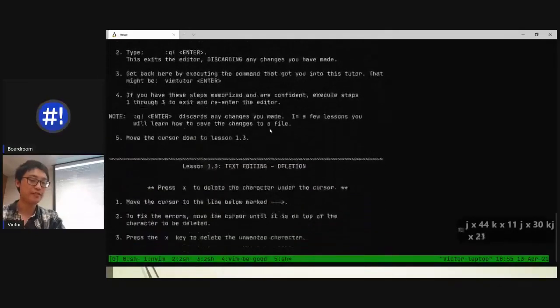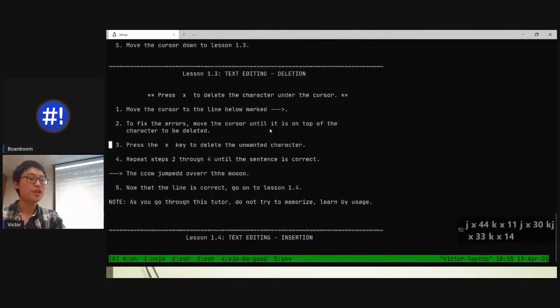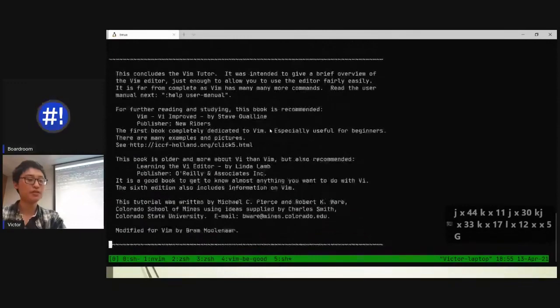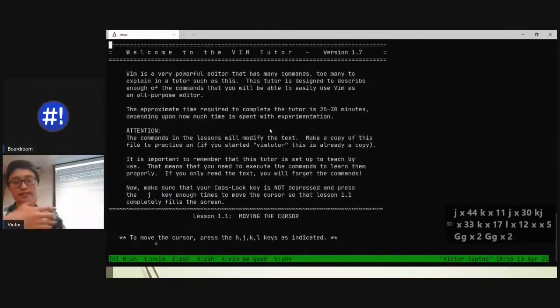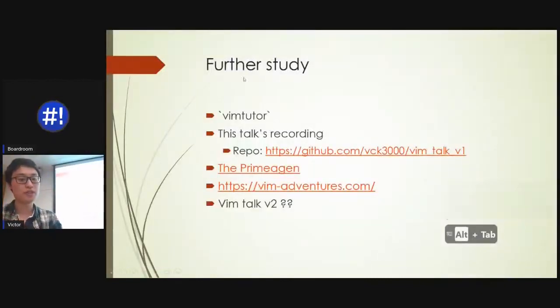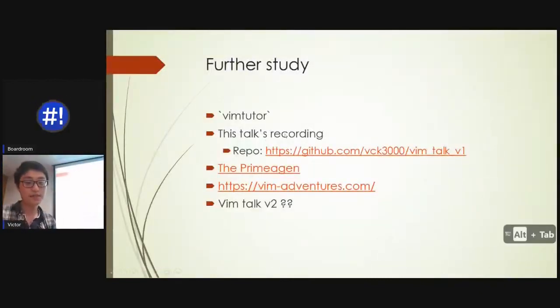This one is how to exit Vim. This one is how to delete characters. This one here is really good to go through as well. It took me maybe 2 days to go through. Of course, I didn't sit through it in one go. If you sat through it in one go, maybe 1 or 2 hours, it would be good to try. You can look at the slides here because I went through things very quickly. Again, it's a very high-level talk, it's only for exposure.